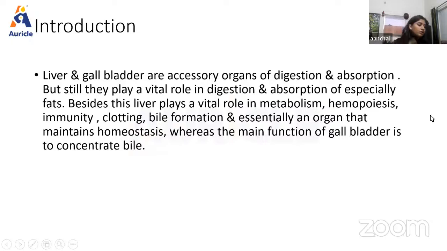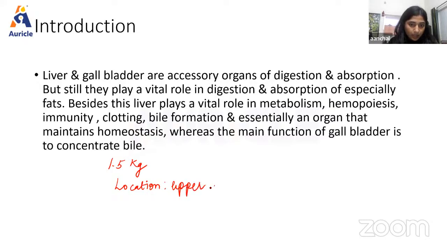So as we know, liver is a dual organ, right? Having both secretory and excretory function. It is the largest gland in the body, weighing about 1.5 kg. Talking about its location, it is located in the upper and right side of the abdominal cavity.